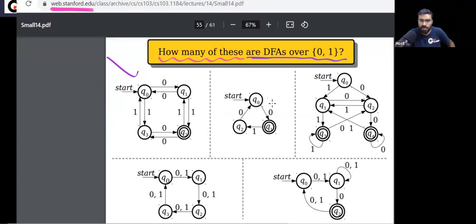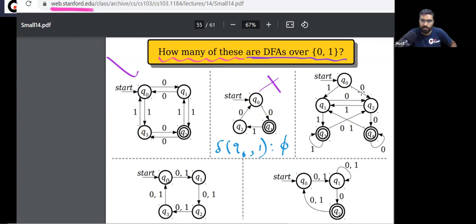What about this one? Is this a DFA? This is not a DFA. Why is this not a DFA? Q1 does not have any transition on 0. Q0 has no transition on 1. You can notice this is not given. Very simple. So like this you can see this is not a DFA.